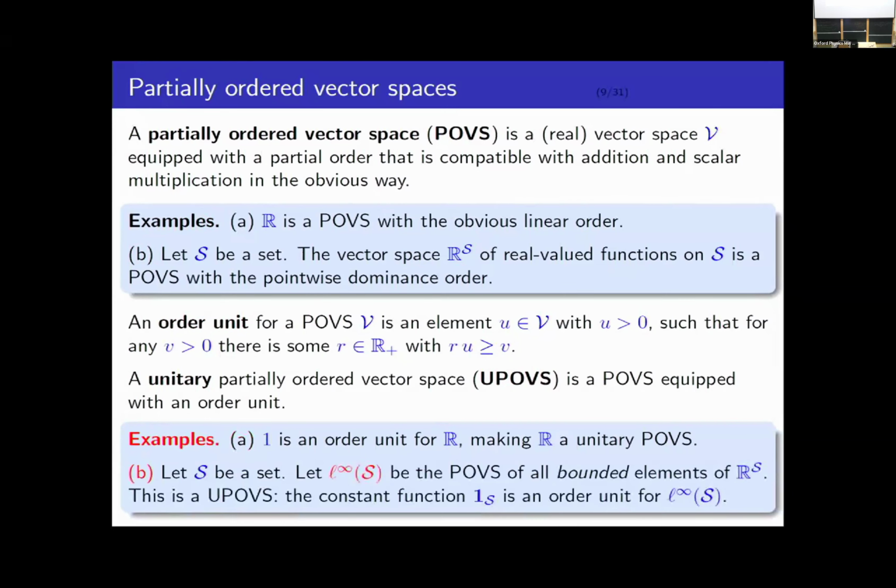And if I have a set S, then I can look at the set of all bounded real valued functions on S. So I'm going to write that as L infinity of S. So this is a unitary partially ordered vector space where the constant 1 valued function is an order unit. Okay, so this is going to be kind of like our prototype example that we keep returning to.